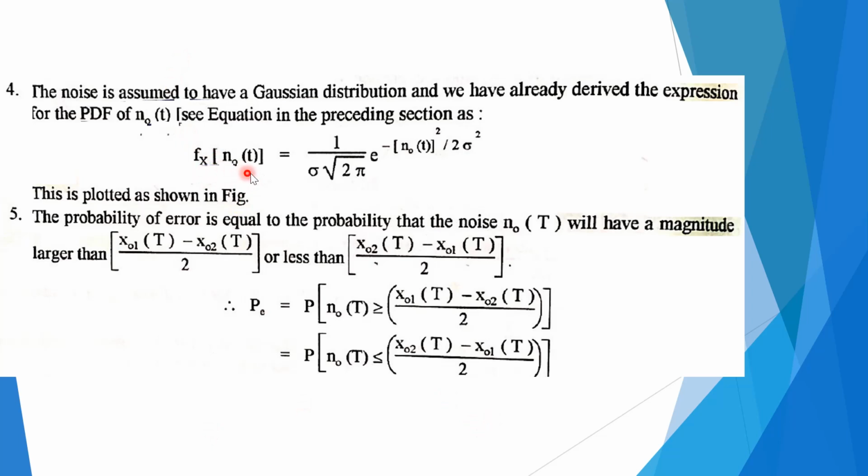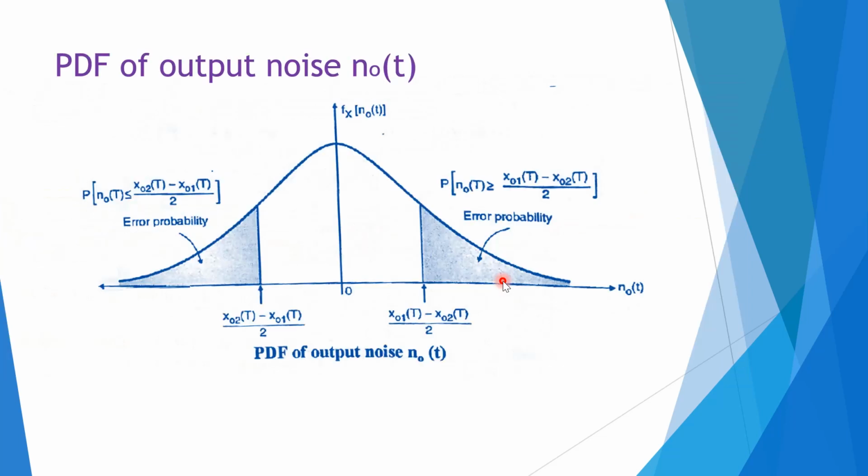That is fx of NO of t, it is nothing but 1 divided by sigma under root of 2 pi e raised to the term, minus NO of t square divided by 2 sigma square. We can see that is how it is plotted, the PDF of output noise NO of t also over here. Here it is shown, that is the error probability.